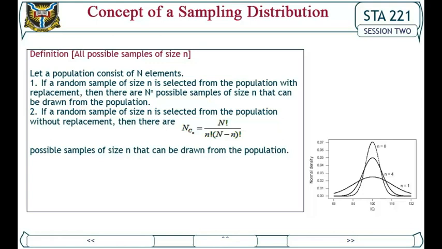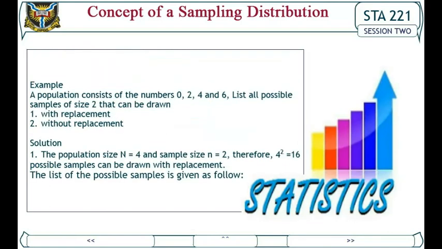If a random sample of size n is selected from the population without replacement, then there are NCn equal to N factorial over n factorial into (N minus n) factorial possible samples of size n that can be drawn from the population.